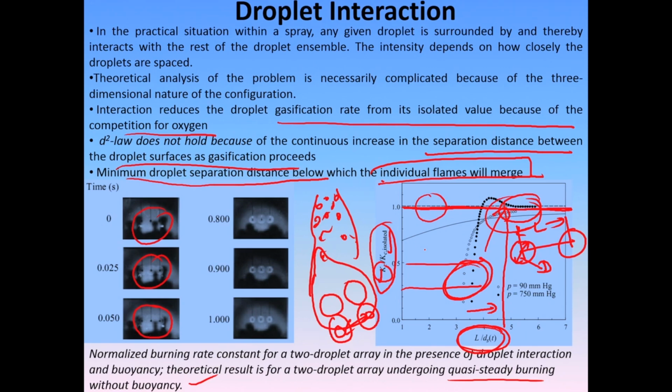The two flames gradually demerge as you increase the L by D ratio, depending on whatever is the diameter and the separation distance of the two droplets. Okay. So, we will see in the next class what happens for the rest of the droplet scenarios. Okay.